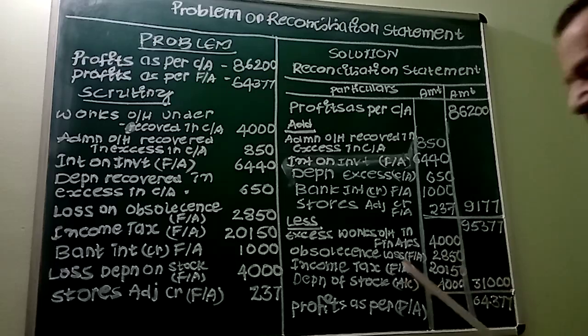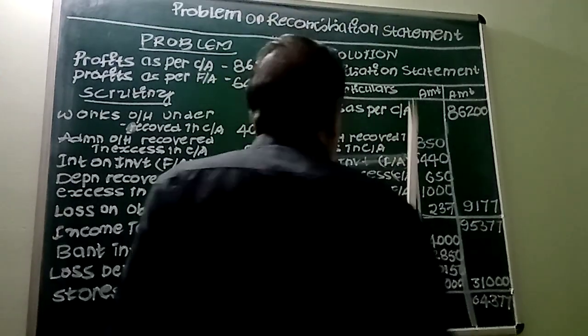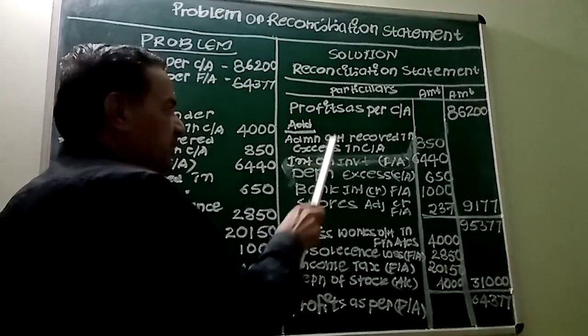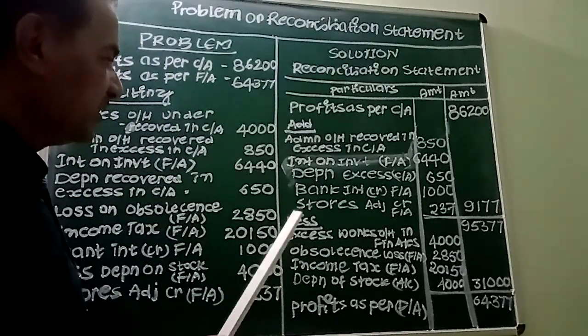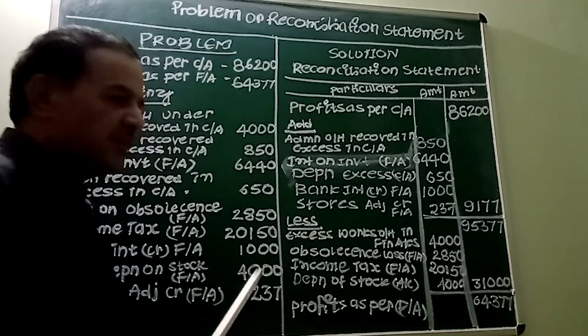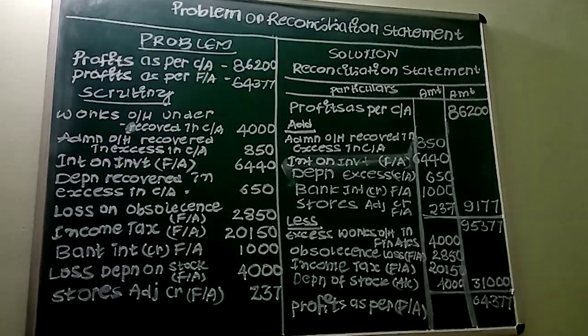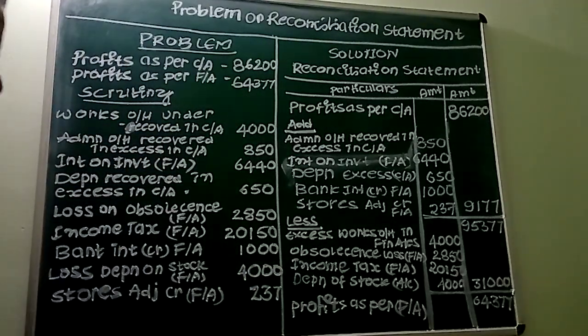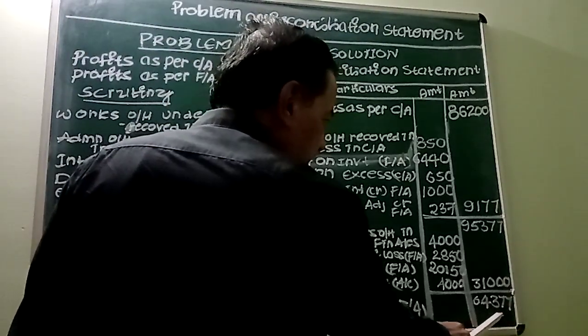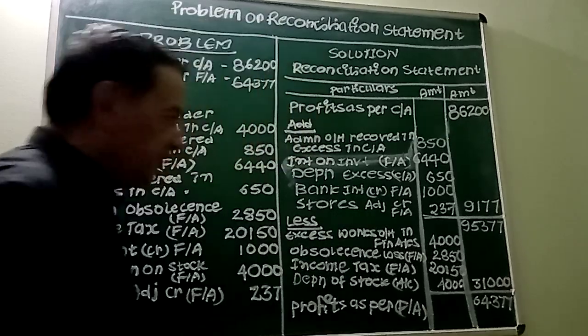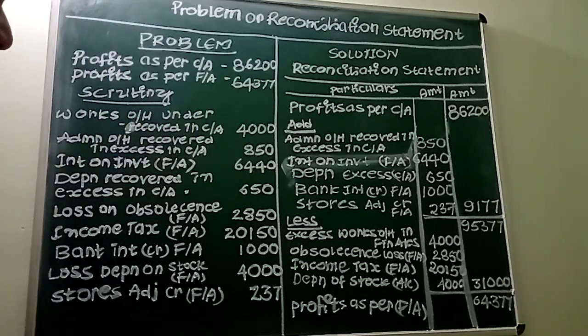That's a very important thing. So you take the basis, add the items which result in the increase in the profits of financial accounting, and deduct those items which result in the decrease in the profits of financial accounting, and whatever ultimate figure you get, that will be the profit as per financial accounting.